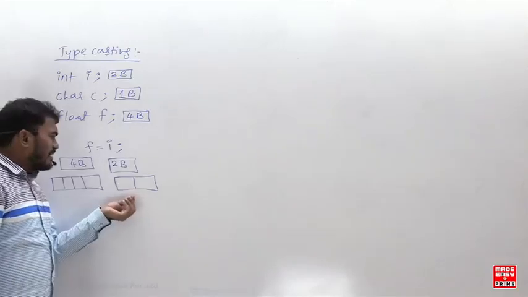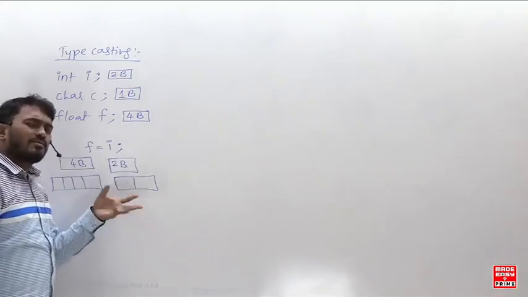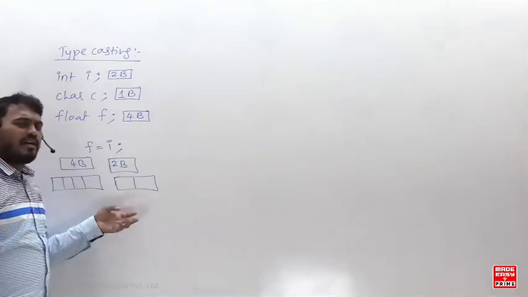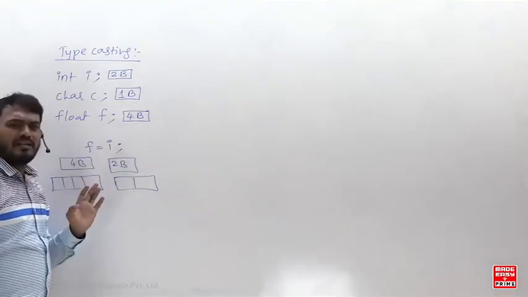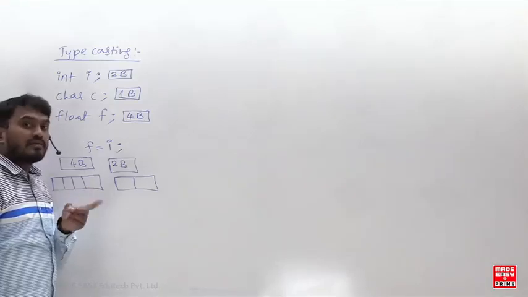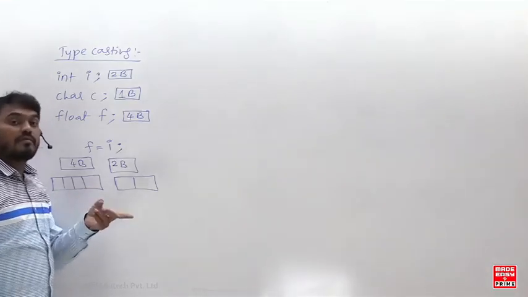So 2 bytes of data you want to assign into 4 bytes, logically there is no problem. So why trouble the user? Okay, let him do whatever he wants. Is that clear? But remember, the rule is rule only. The rule is saying the type should be the same.